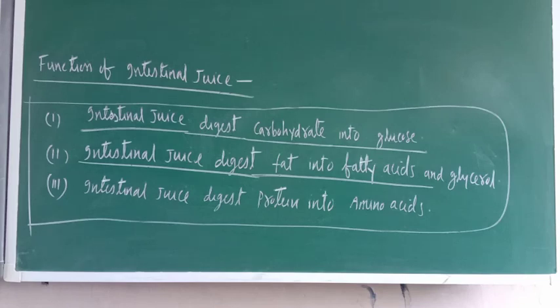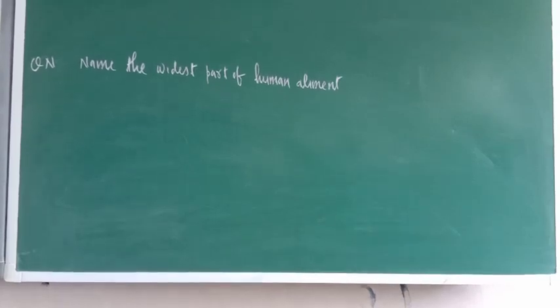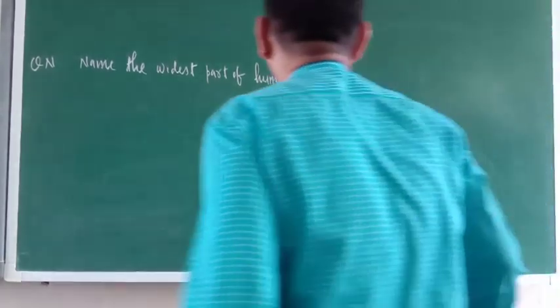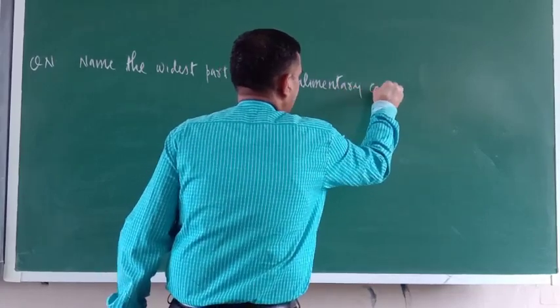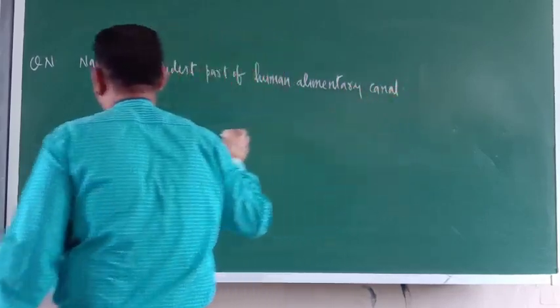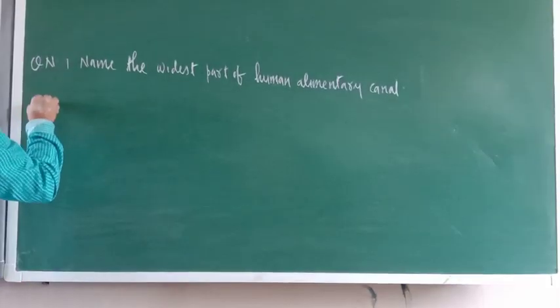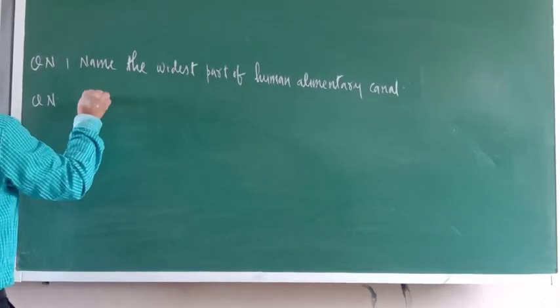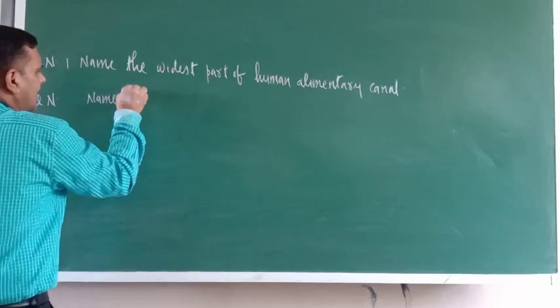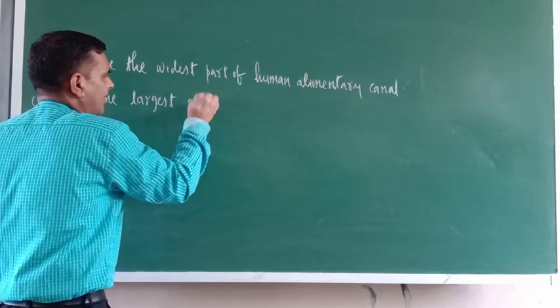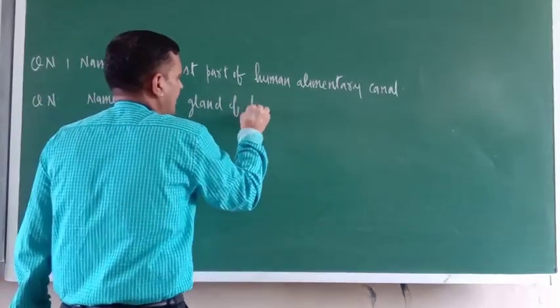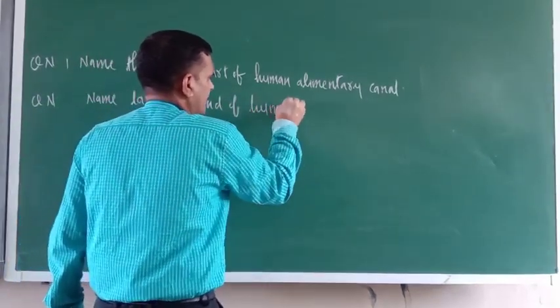Okay. So just see, let me wipe this out and I will write the question and answer. Okay, note down here. Name the widest part of human alimentary canal. Next question is, name the largest gland of human digestive system.